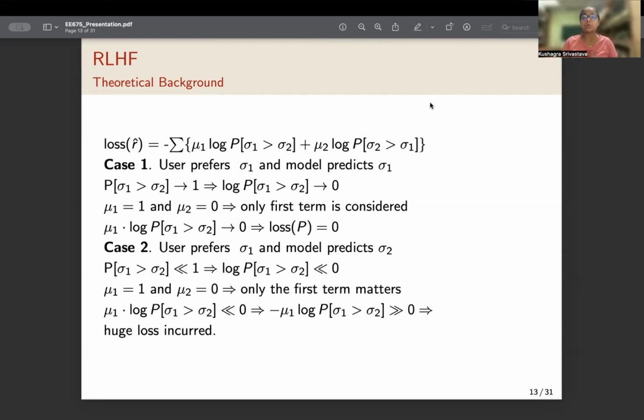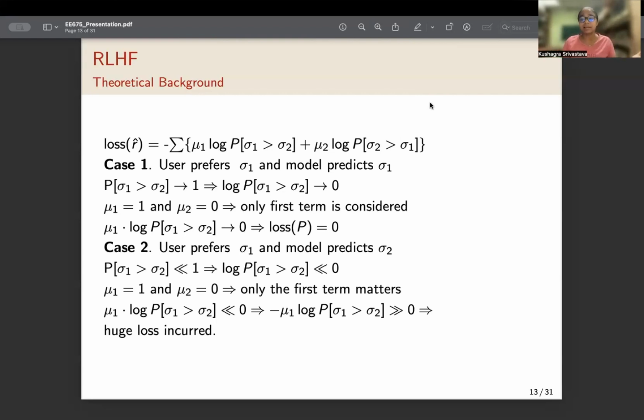Now consider the scenario where the reward predictor model gives the correct preference. Consider this: the user prefers the first trajectory sigma 1 and the model predicts sigma 1 as well. In that case, P(sigma 1 > sigma 2) is very close to 1. More specifically, it's greater than P(sigma 2 > sigma 1). And so, log P(sigma 1 > sigma 2) tends to 0. Now, mu1 is 1 and mu2 is 0, and so only the first term matters. And the loss incurred is 0, since the correct prediction is being made by the model.